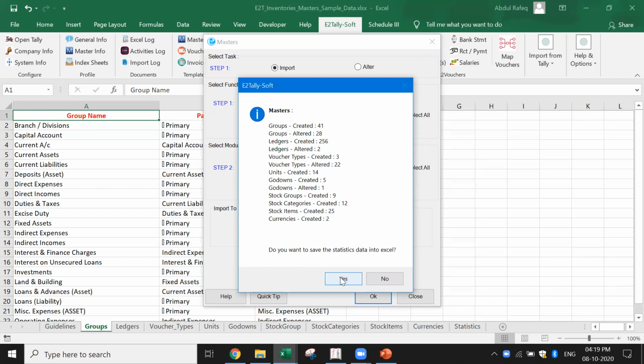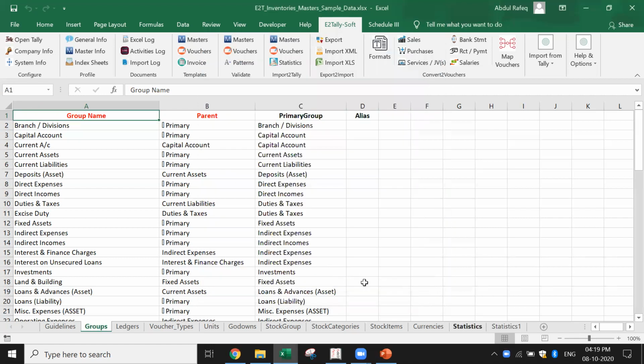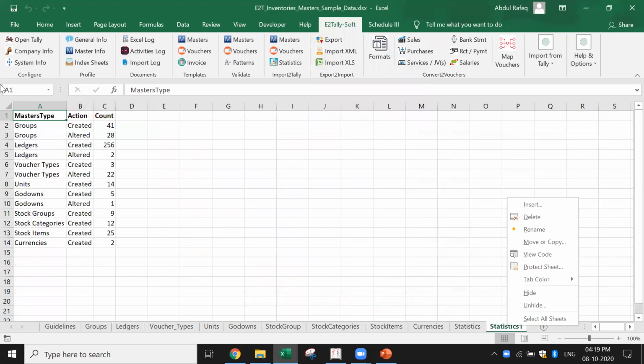Now you want to save the statistics. So if you want to save the statistics, you say yes. It'll add one more sheet called statistics, where it will have the details of what all has been imported inside Tally. Now it is giving a message that this data is imported inside Tally. Now I'm not sure whether it's actually done. So I'm going to go to Tally and check whether this data is actually imported.